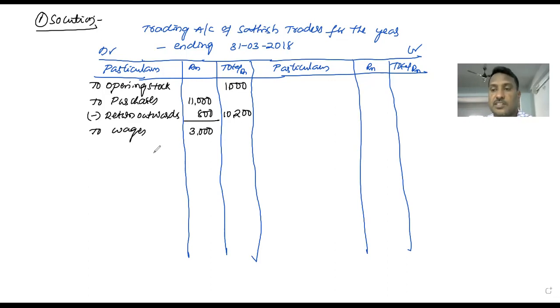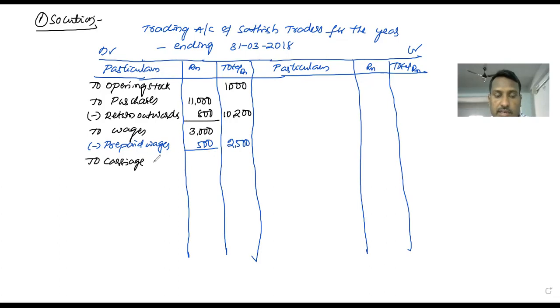Prepaid wages means wages paid in advance, next year's wages also paid in the current year. So we should deduct prepaid wages from the wages. The value of the prepaid wages is 500 rupees. 3,000 minus 500 is 2,500.